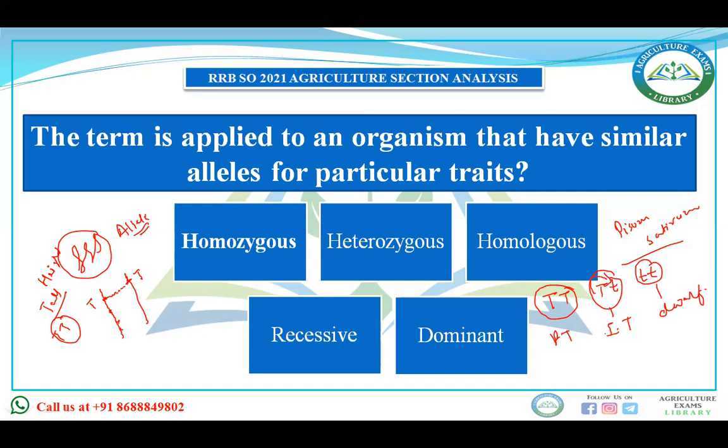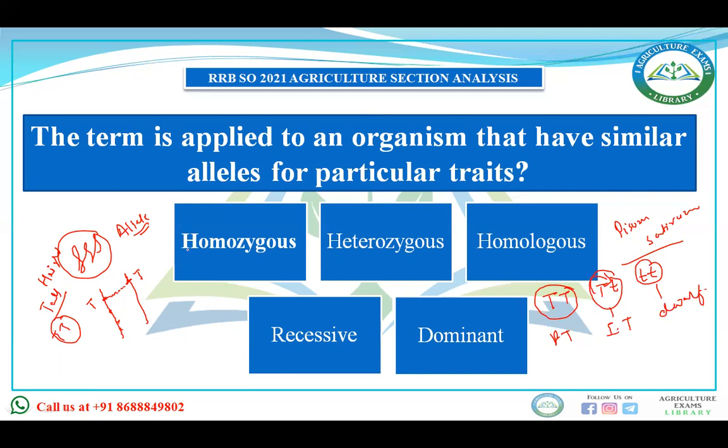Okay, so it is tall, but it is impure tall because in the parents combination it is not capital T capital T, that is pure tall. Now, when the alleles are same, capital T capital T for a trait, this is tall. And where alleles are different, capital T small t, for a trait, that is also tall. And here also alleles are same, but it is for the recessive, dwarf.